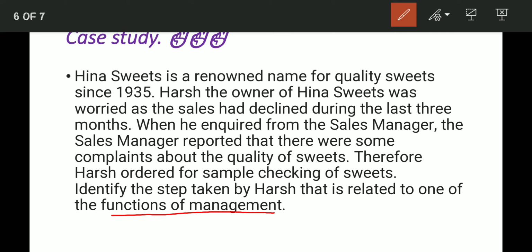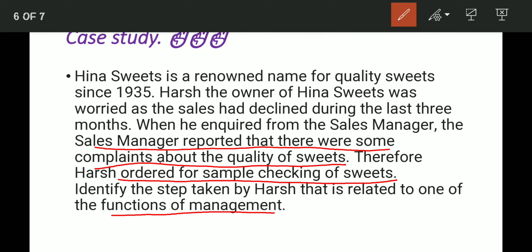You can pause the video, and after that try to find out that step. In this line you can see that the sales manager reported that there were some complaints about the quality of sweets. So Harsh ordered sample checking, that is comparing actual performance with standard performance.